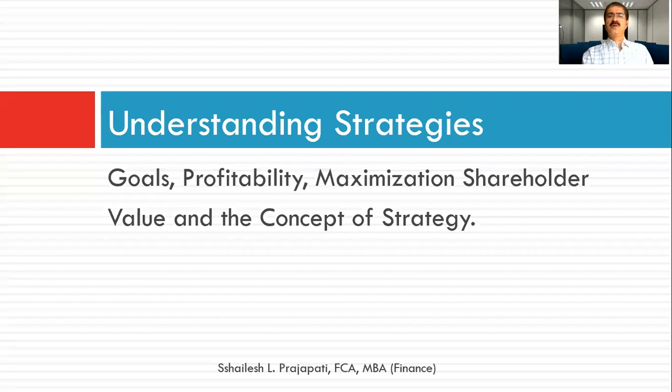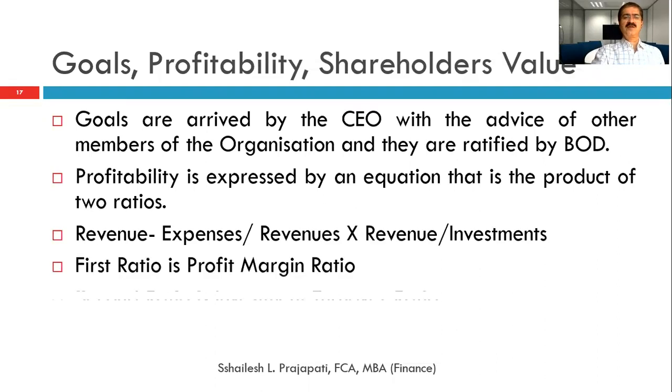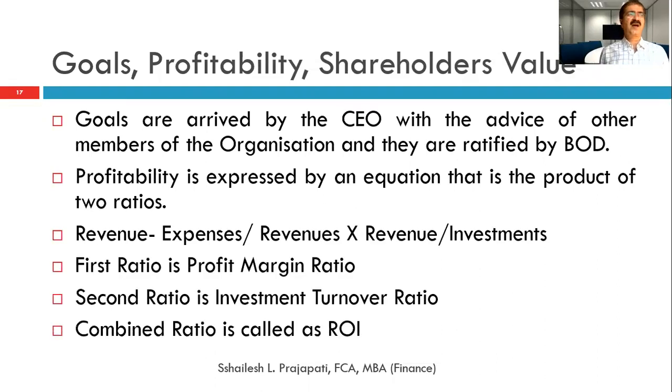So now we will see the goals, profitability, the maximization of shareholders' value, and the concept of strategy. This is the third video of our FMCS, financial planning and control system. So start with the goals. What is the meaning of goals in terms of the organization?